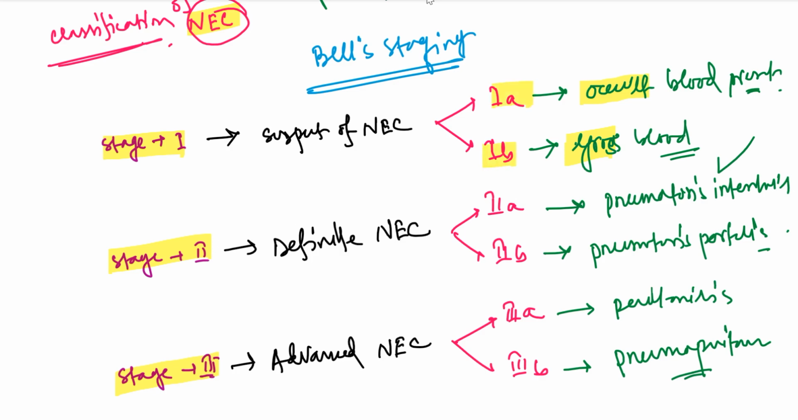Stage 1B, gross blood in stool. Stage 2A, pneumatosis intestinalis, that means air in the intestinal wall. Stage 2B, pneumatosis portalis, that means air in the portal vein. Stage 3A, peritonitis, and stage 3B, pneumoperitoneum, air in the peritoneal cavity.